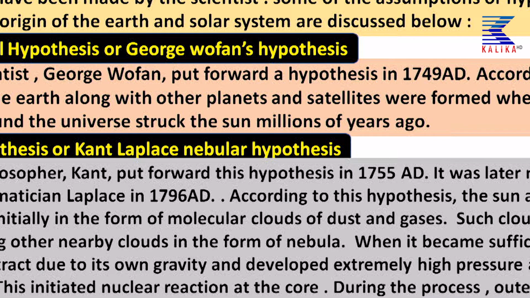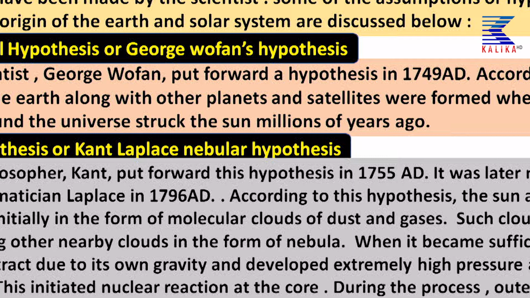Anyway, in the combined form after the correction of this hypothesis, the sun and the other planets were initially in the form of molecular clouds of dust and gases. Such clouds began to grow by pulling other nearby clouds in the form of nebula.